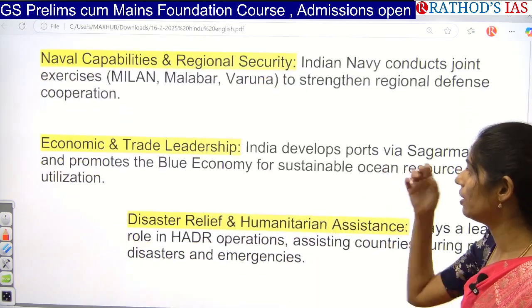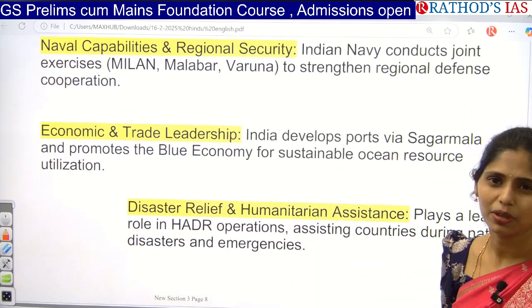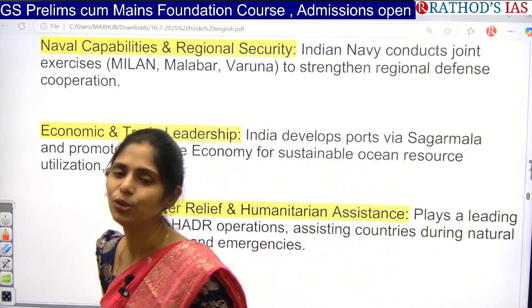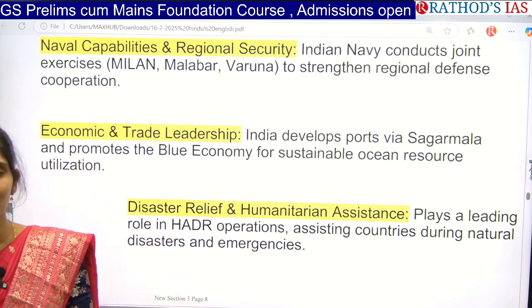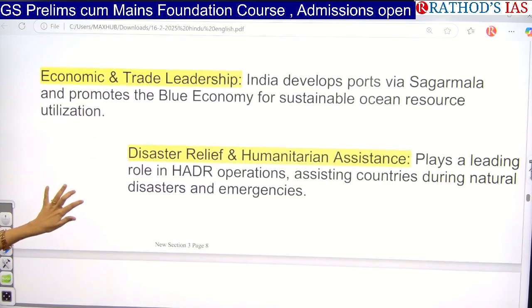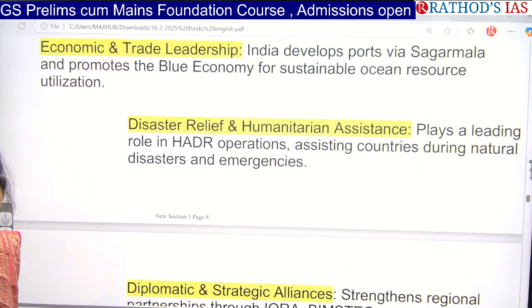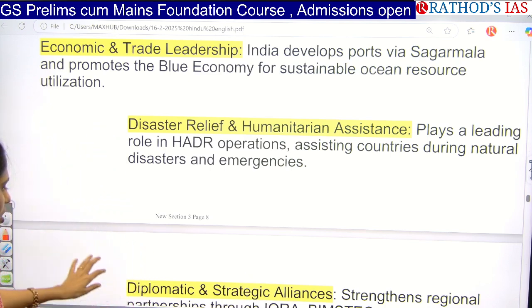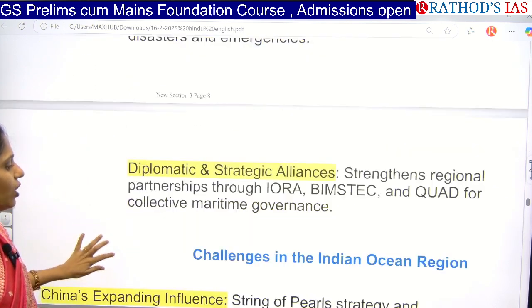And even we are developing some trade as well as economy. So actually, whatever the economy that we can get from this water is called the blue economy. And the Indian Ocean region is very much rich in this blue economy. And next one is we are also providing humanitarian assistance and disaster resilience for the countries present in this Indian Ocean region. Like that we are also taking a lot of steps.